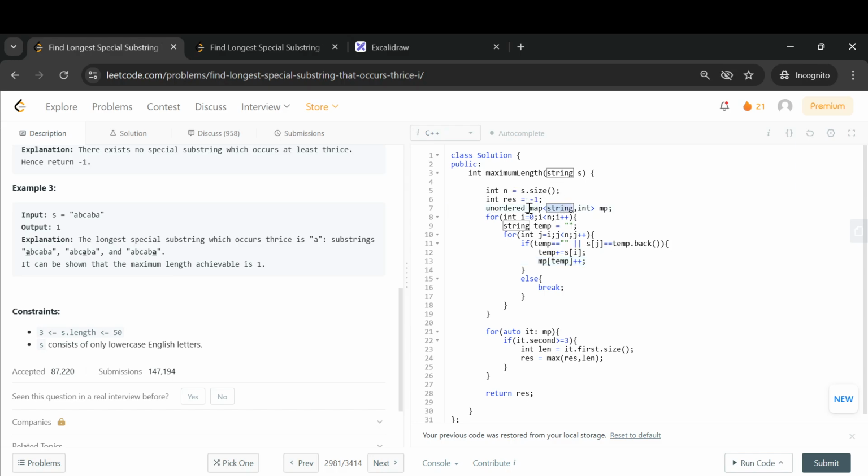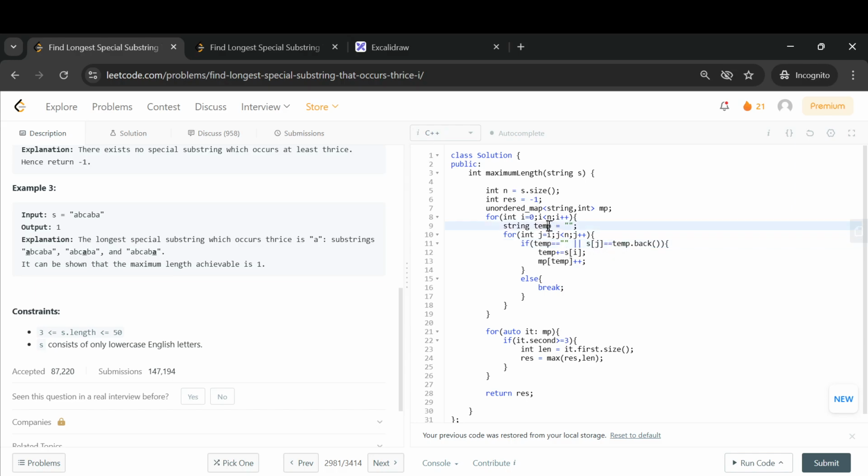I declared a map here with string as key and int as value, int being the occurrence. Then for every i, I iterate for j starting from i, and whenever I find a substring with same index.